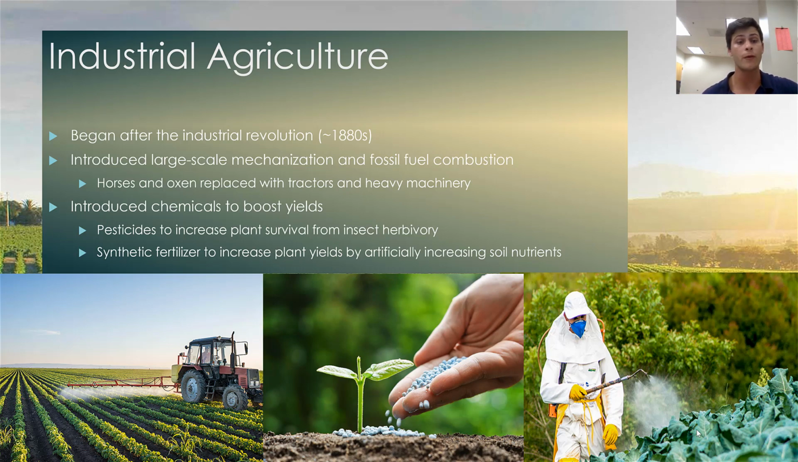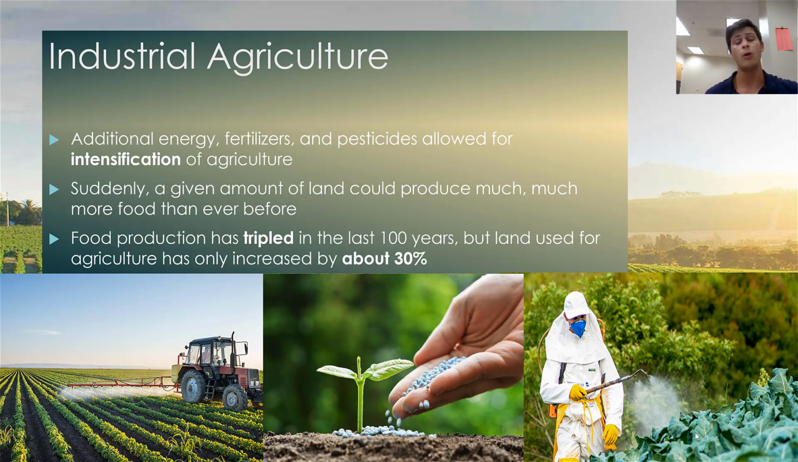In addition, we also invented pesticides, basically chemical toxins, in order to boost plant survival by basically keeping them from being eaten by insects. So now not only could we get our land to produce more food, we could keep that food from being eaten by other means, and we could retain that food so we could boost our food production. So now with the advent of industrial agriculture, we could suddenly dramatically increase the inputs that we put into any given unit of land.